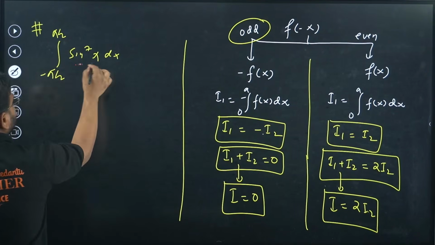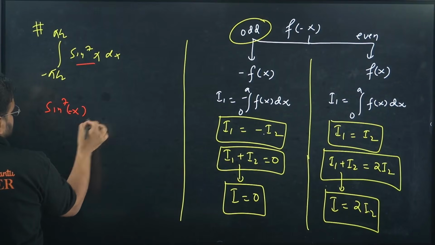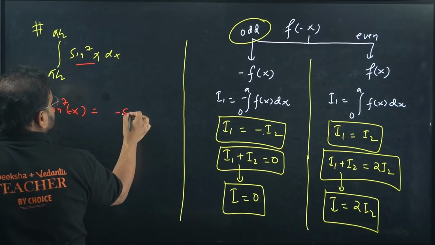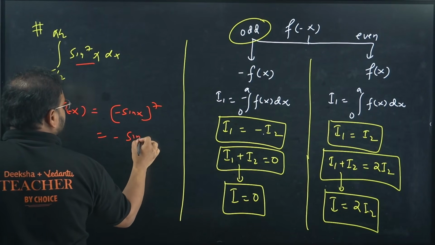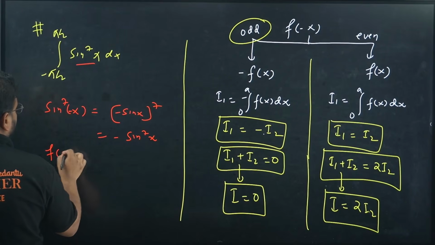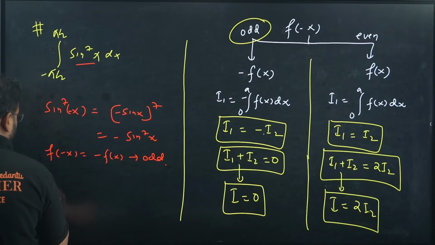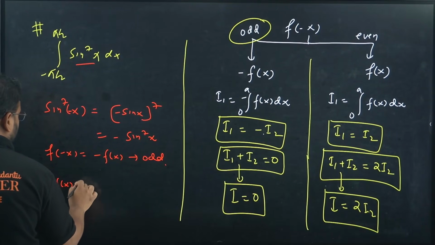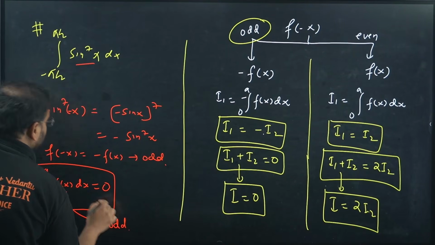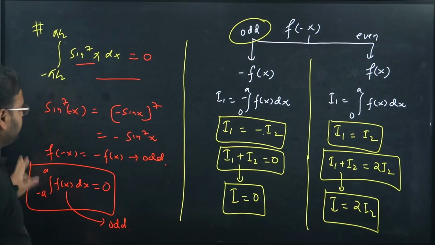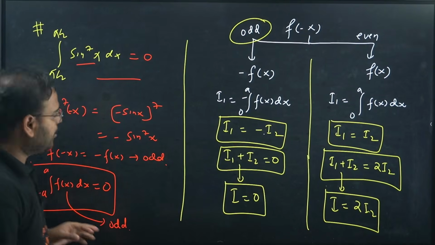So check here, just check whether it is odd or even. In this you're going to replace x by minus x in sine power 7 x. You'll get, since sine is an odd function, minus sine x the whole power 7. You'll get again minus sine power 7 x. What I'm getting over here is f of minus x equal to minus f of x, which is nothing but an odd result. So we know that the integral from minus a to a of an odd function is 0. When f of x is odd, this is 0. So the answer comes as 0. Check from the top. Have a look. Done? Makes sense? Okay, clear.